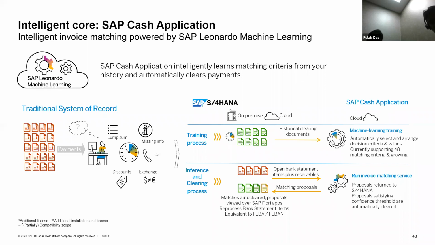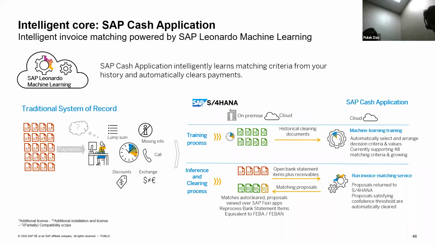Also, you can set in the schedule whether you want to post the document automatically or not. So until such time you get that confidence in posting the document, you can refrain from posting automatically, and the model will only give you the proposals. So this is one capability which is there in the cash application scenario.